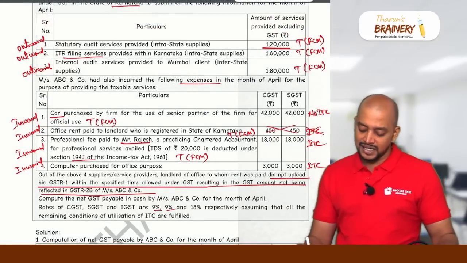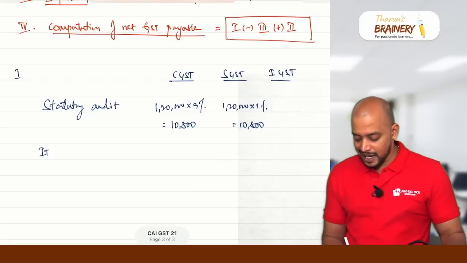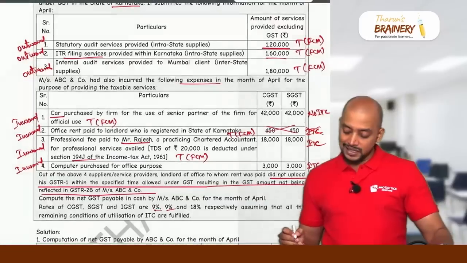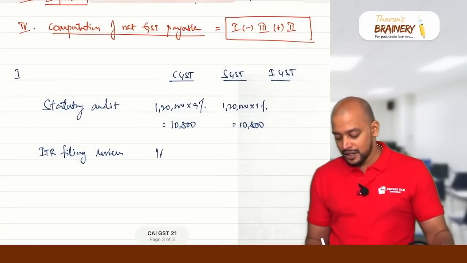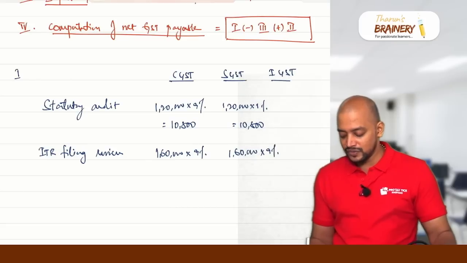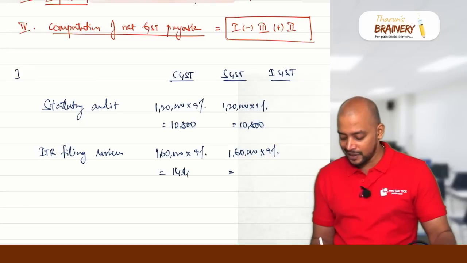Then ITR filing service provided within Karnataka, 1,60,000. So how much is this? 1,60,000. So 1,60,000 into 9%. Again it will be coming under intra. So 1,60,000 into 9%, 14,400 and 14,400.